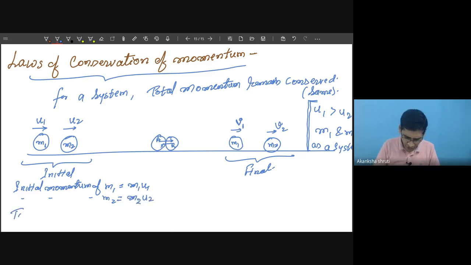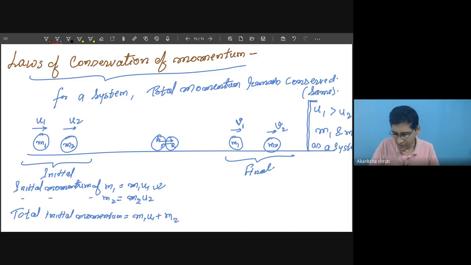What is the total initial momentum? The total initial momentum is given by the sum of the momentum of object 1, m1 u1, plus the initial momentum of object 2, m2 u2. Okay, it is like this.